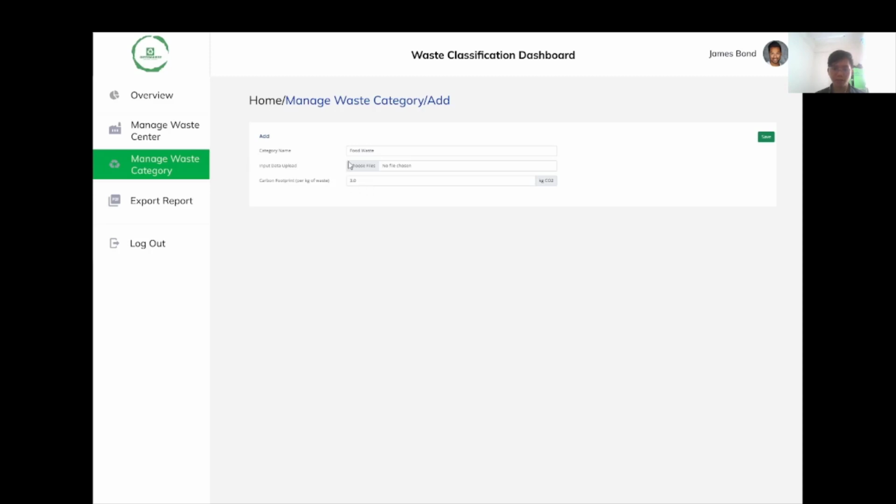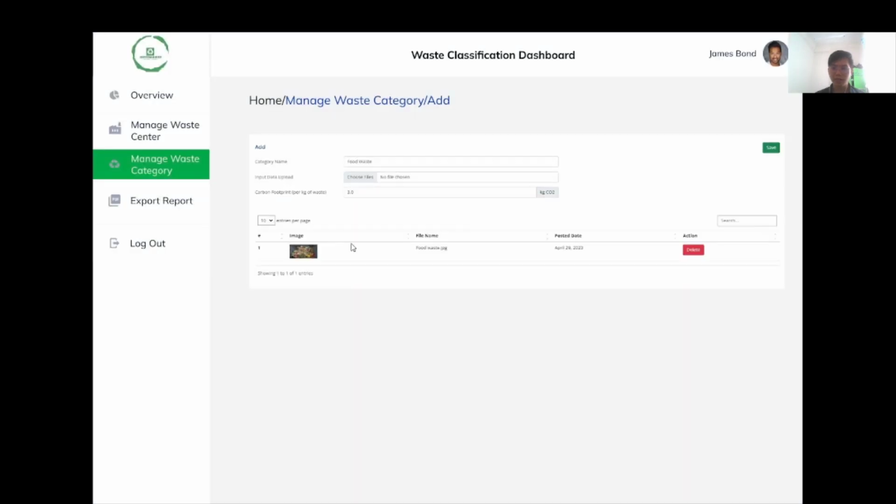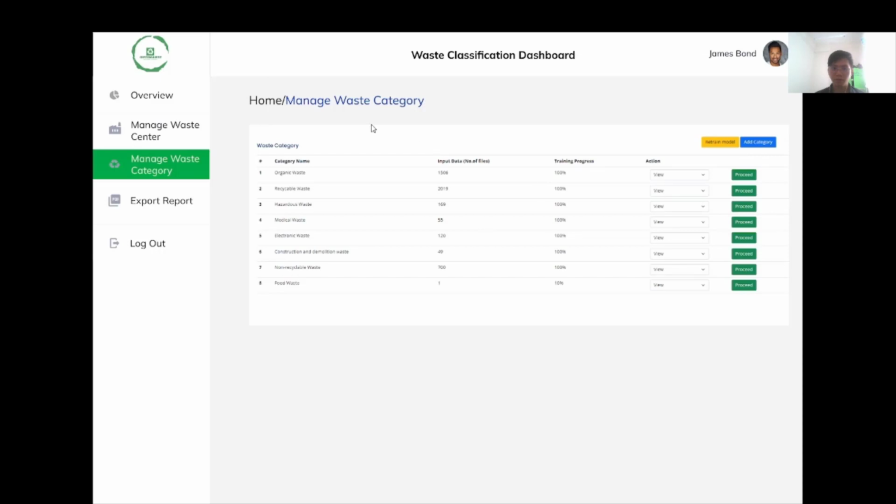And then the user can click the choose file button, which will allow the user to upload the input data for this category. Once this is done, then the user can click the save button, which will, as you can see in this screen, show the newly added category updated and reflected in this screen.